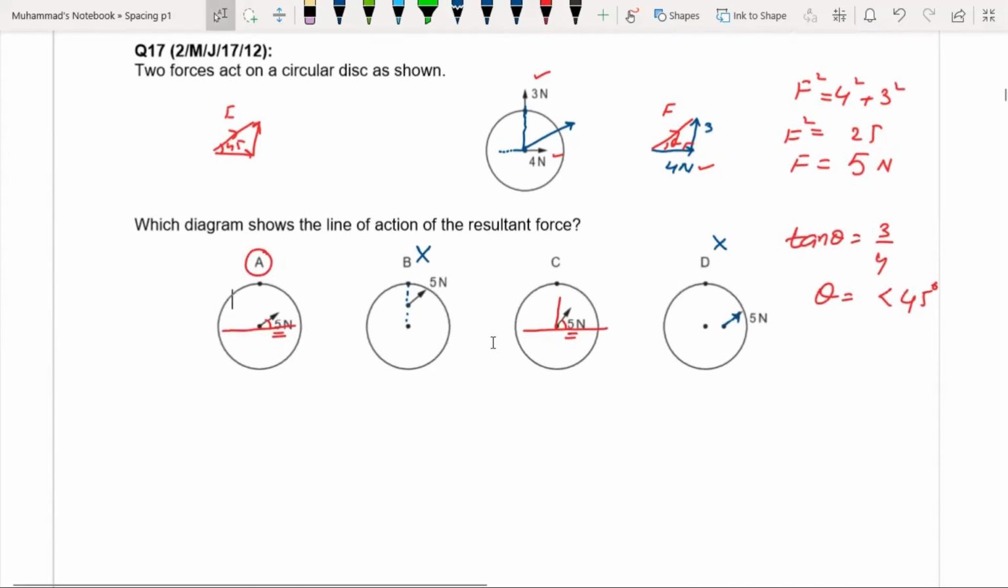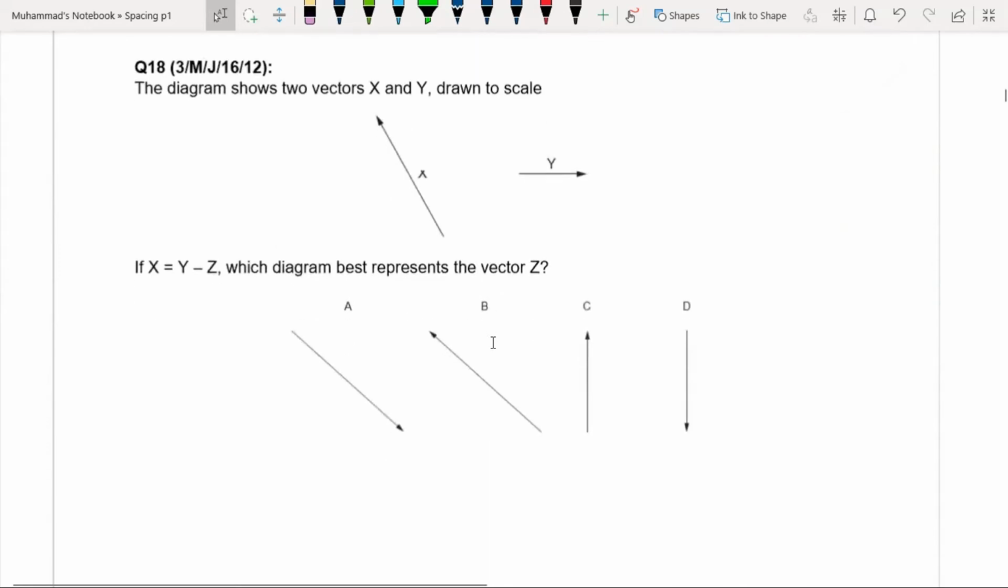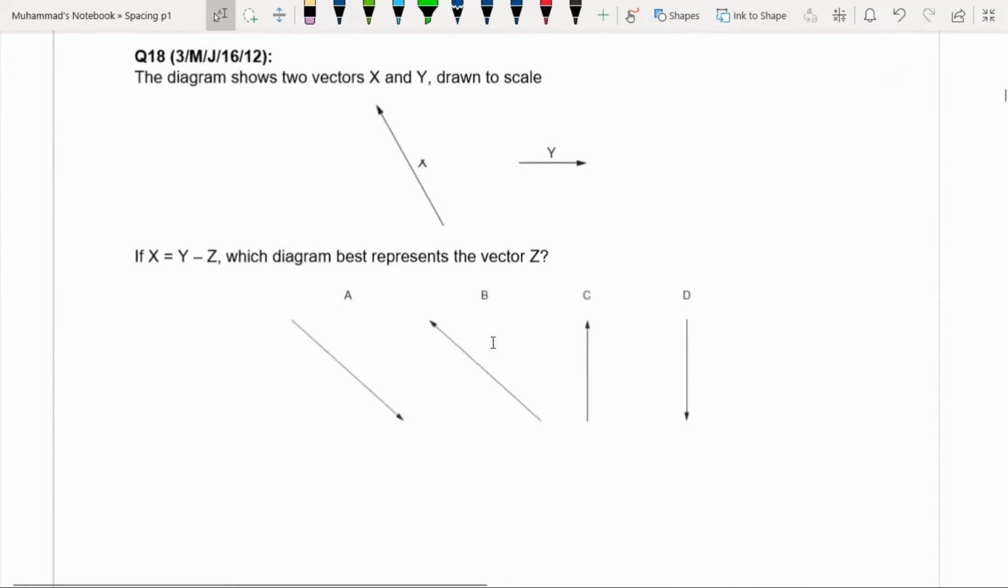Okay, let's move towards this question. The diagram shows two vectors x and y drawn to the scale. x is y minus z. Which diagram best represents the vector z? Now in this case, we have to find the direction of the z vector. If you rearrange this equation and bring this z over here, then z is y minus x. So that is y plus minus x.